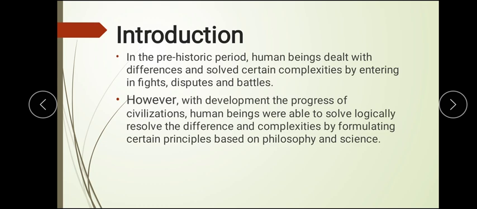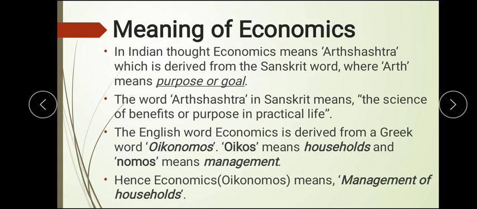Then, after the civilization developed and there was progress, they started solving these problems logically, by formulating different principles based on philosophy and science. Their differences and complexities were being solved by this philosophy and science, and that is called economics. Some principles are based on philosophy, some on science, mixed together, and that forms economics, which helps to understand human behavior and solve their problems.